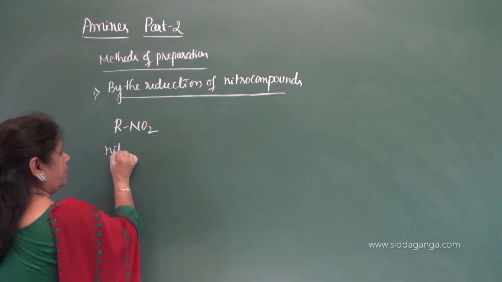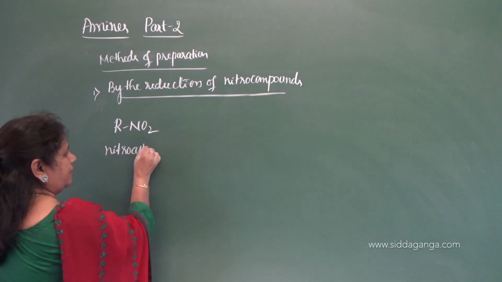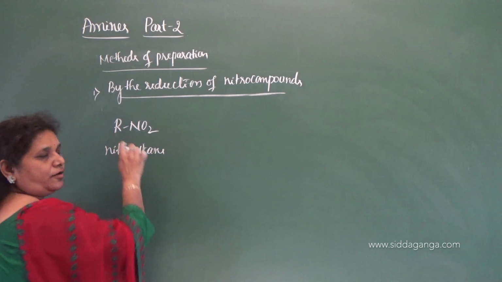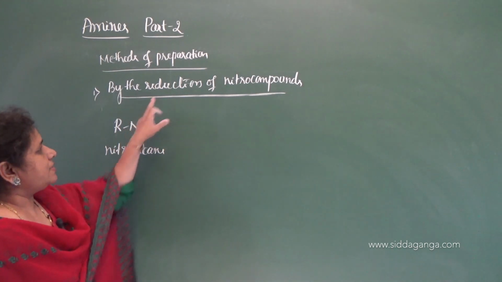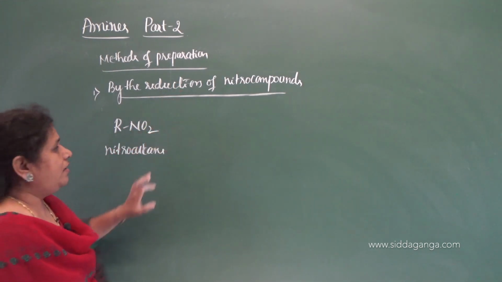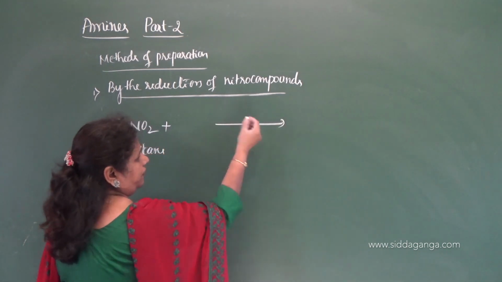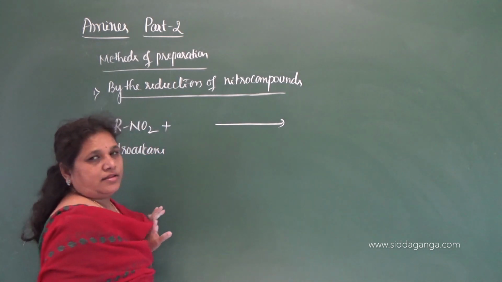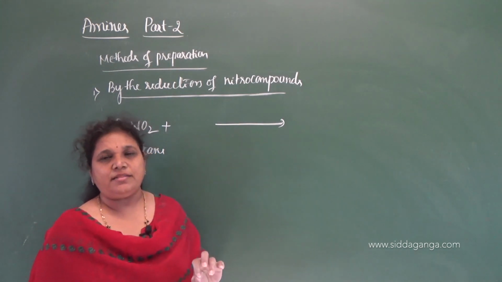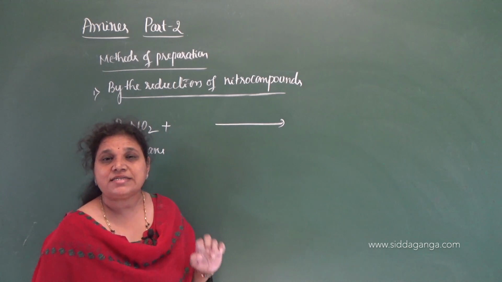It is a nitroalkane. So, it may be an alkyl group or it may be an aryl group. As I have given the heading reduction, this undergoes reduction in presence of a reducing agent, mainly a metal in presence of acidic medium.